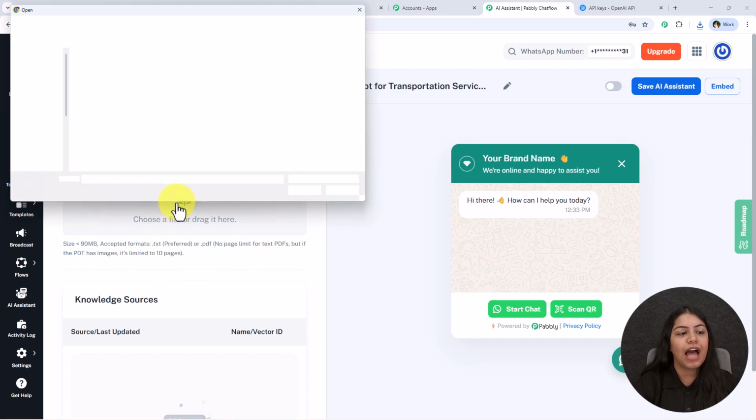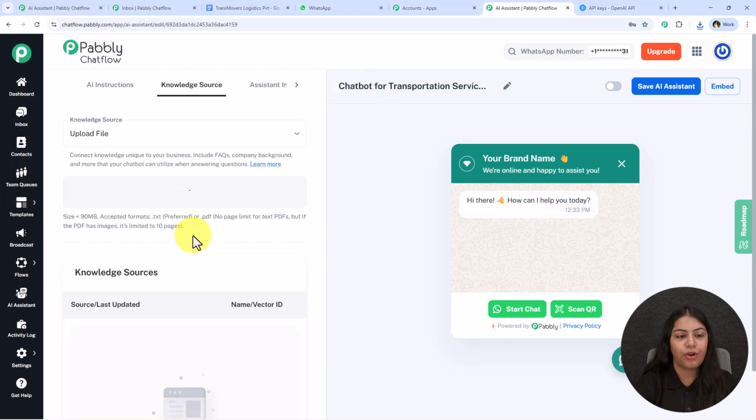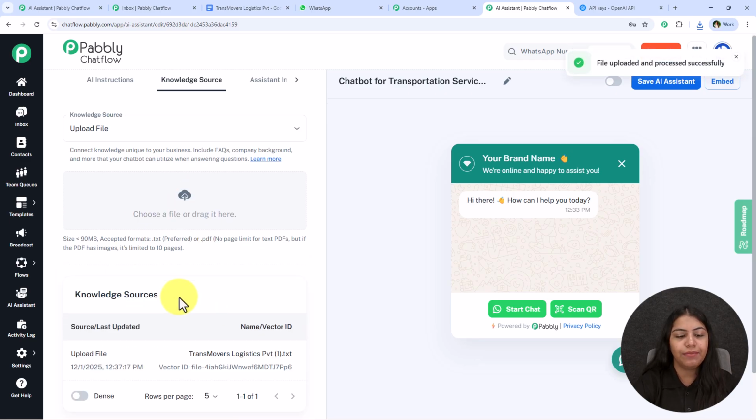Go to Choose a file, then go to your downloads and upload your TXT file right over here. So as you can see, I have successfully uploaded my TXT file.